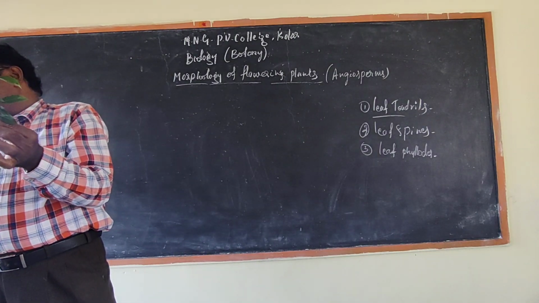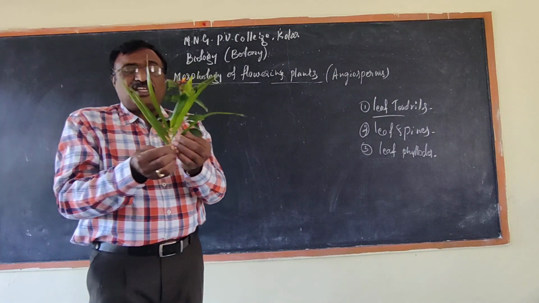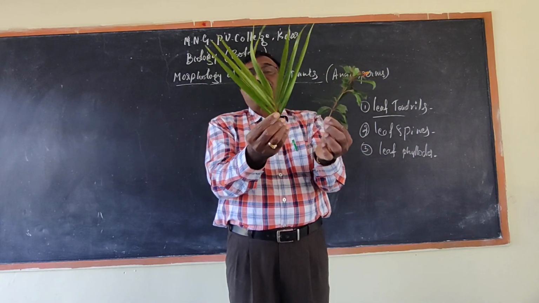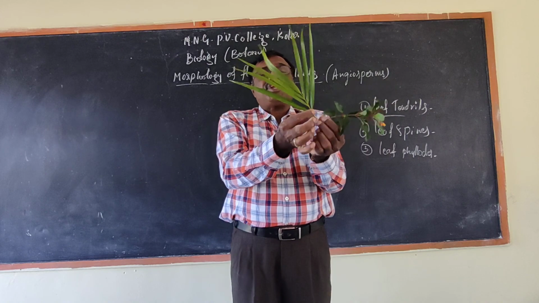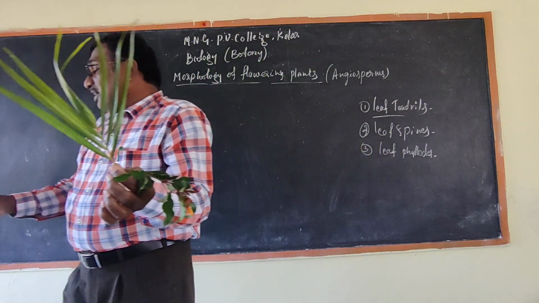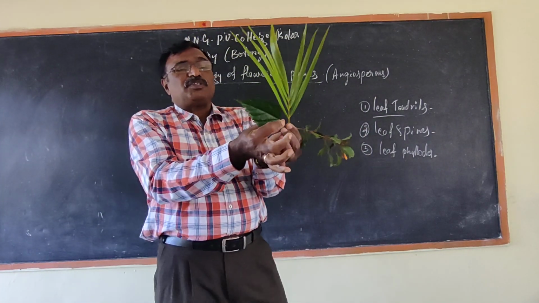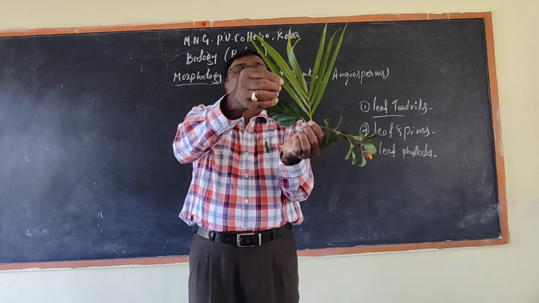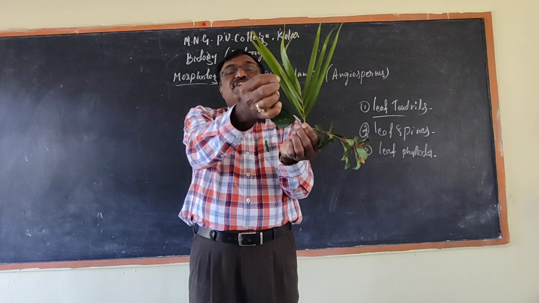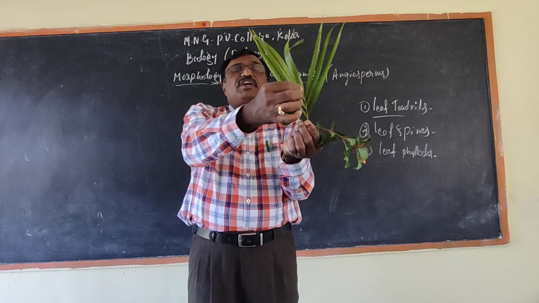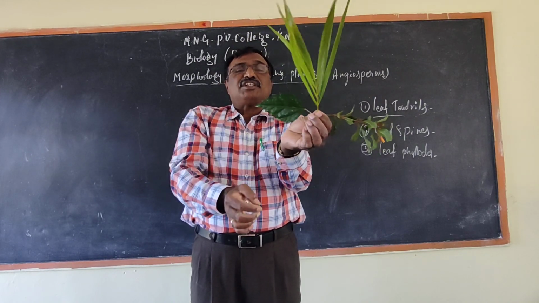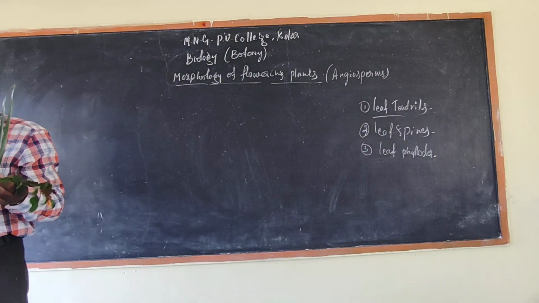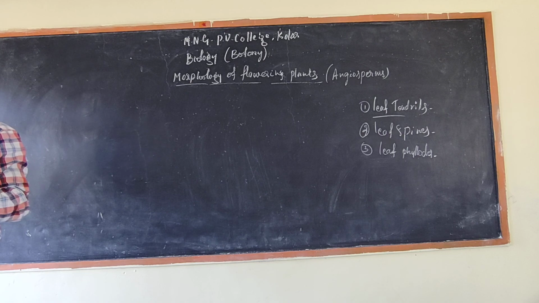In the case of another, see here, in this we cannot find bud formation. Just imagine the shape of the leaf, the veins, the venous system. I will explain venation already. What venation takes place here? Nerve takes place here. Just imagine the difference. Then we are going to explain.